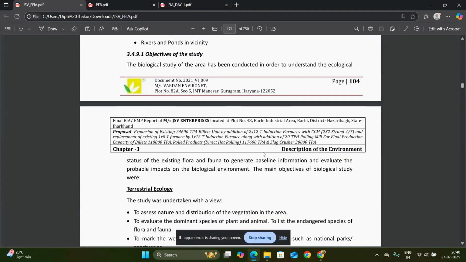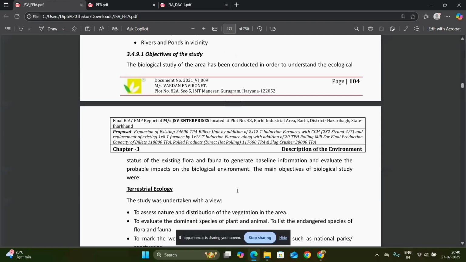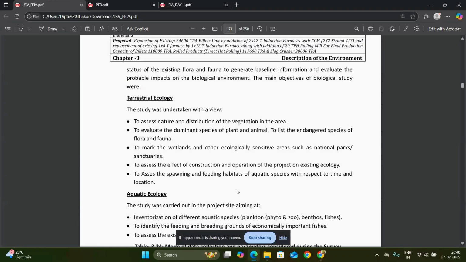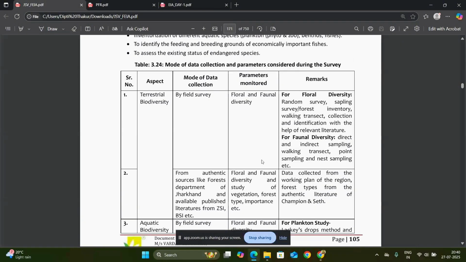The objective of the study is to understand the ecological status, and the biological studies are terrestrial ecology and aquatic ecology. The mode of data collection and parameters considered during the survey is by field survey or from authentic sources like the Forest Department of Jharkhand, or any state where the project is located or going to be installed, the GSI and BSI, and literature published on the site. From the official site, you can mention or collect the data.